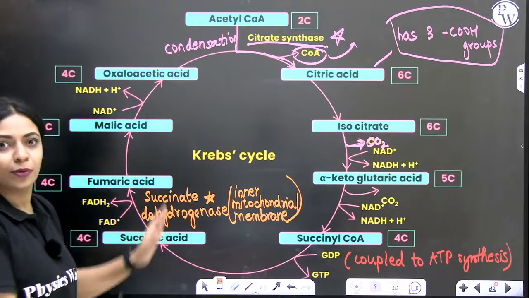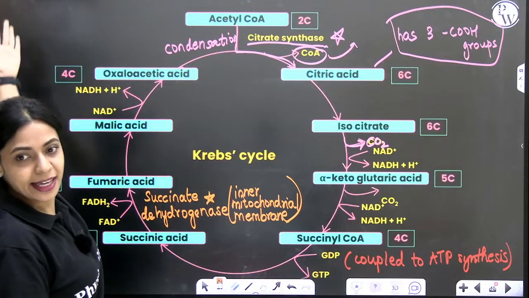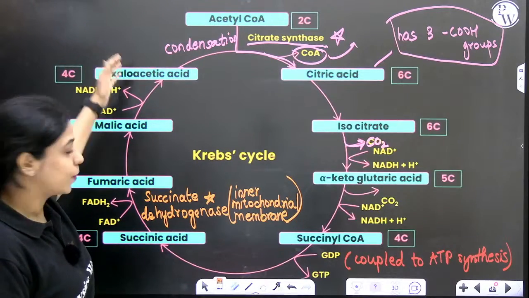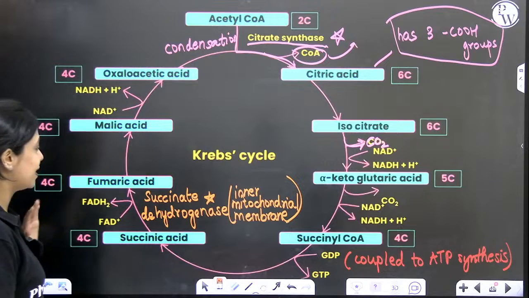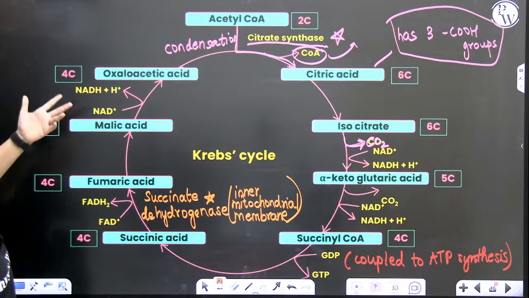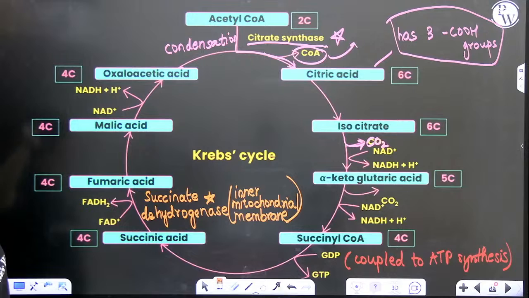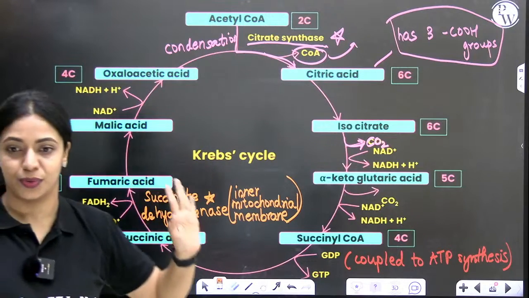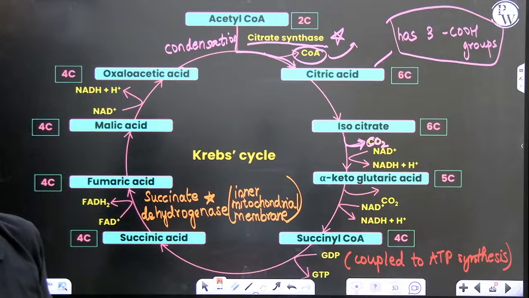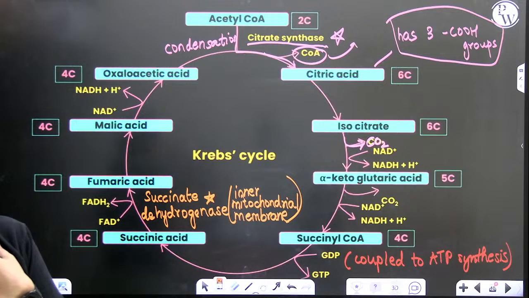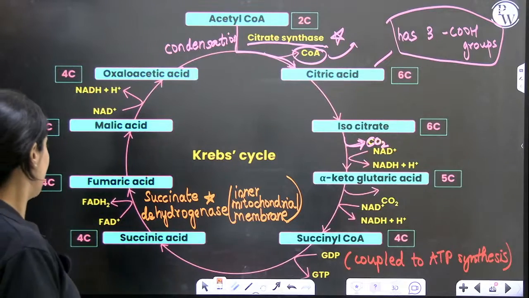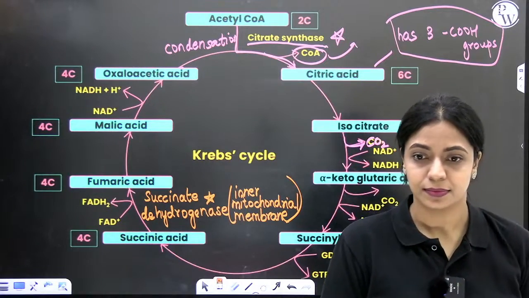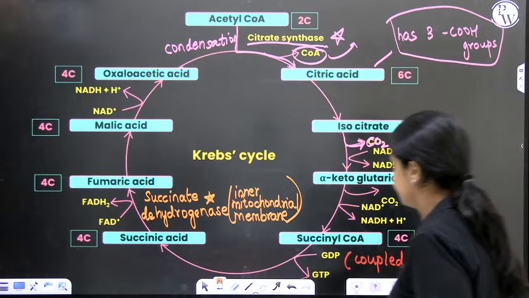This will act like a link between your Krebs cycle in the matrix and the ETS in the inner mitochondrial membrane. Okay, so that is why it's important. Remember this. In the next step, fumaric acid gets converted into malic acid, which is also a 4-carbon compound. Last step, malic acid to oxaloacetic acid, another molecule of NADH is produced. Is it clear so far? Any doubts?